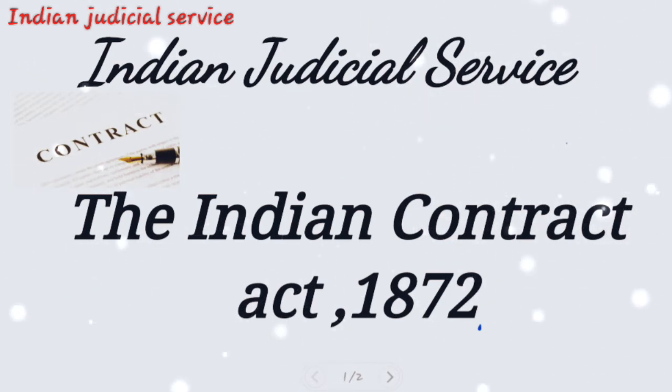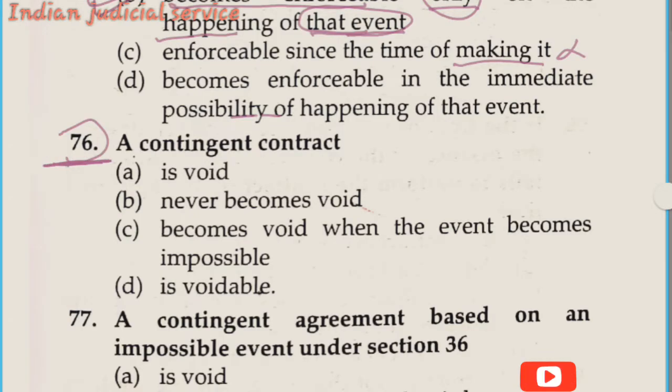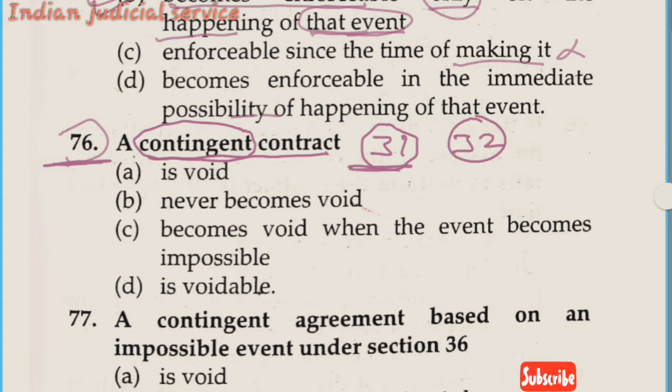Now we start here. Question number 76. A contingent contract. First of all, the important thing is that this question deals with contingent contract. Contingent contract is defined in section 31 and its enforcement is defined in section 32. So first of all, we are dealing here with section 31. What are the essential elements of a contingent contract?